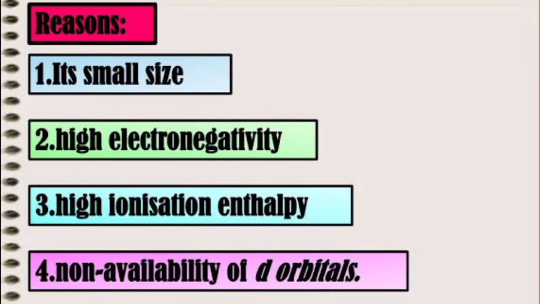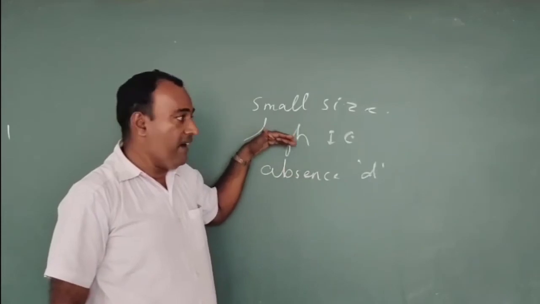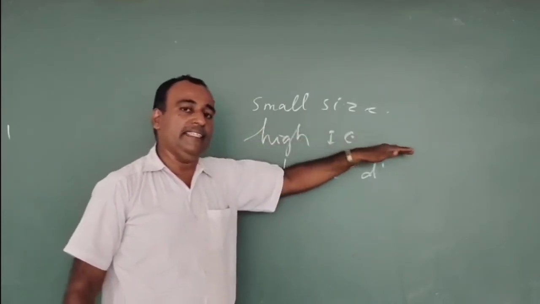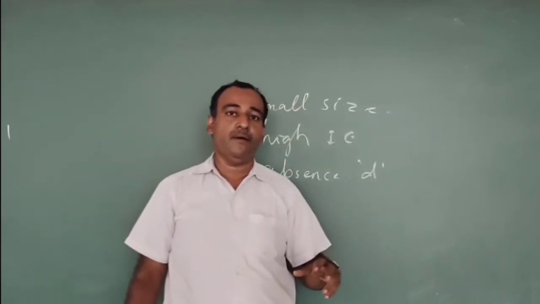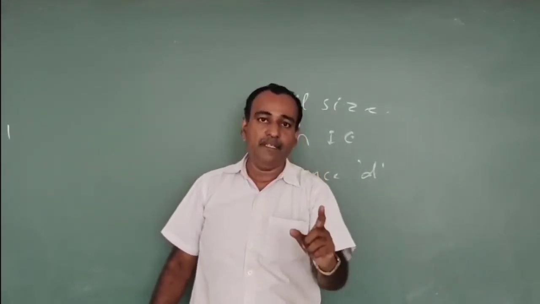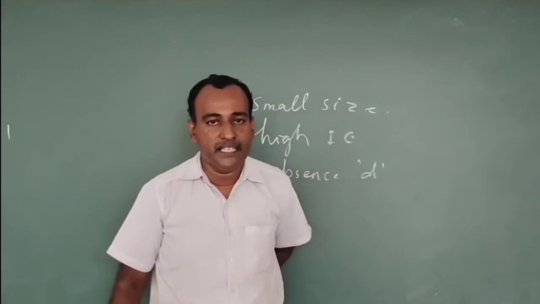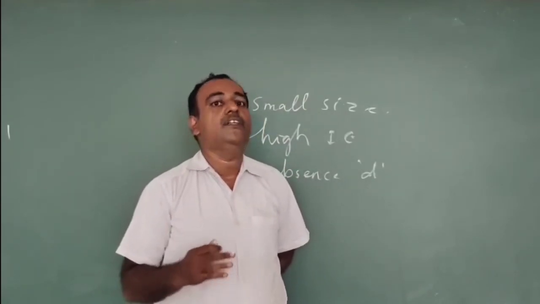And the third reason is the absence of d orbitals. Due to these reasons, nitrogen shows some dissimilarity or anomalous behavior when we compare with the rest of the members of the group.